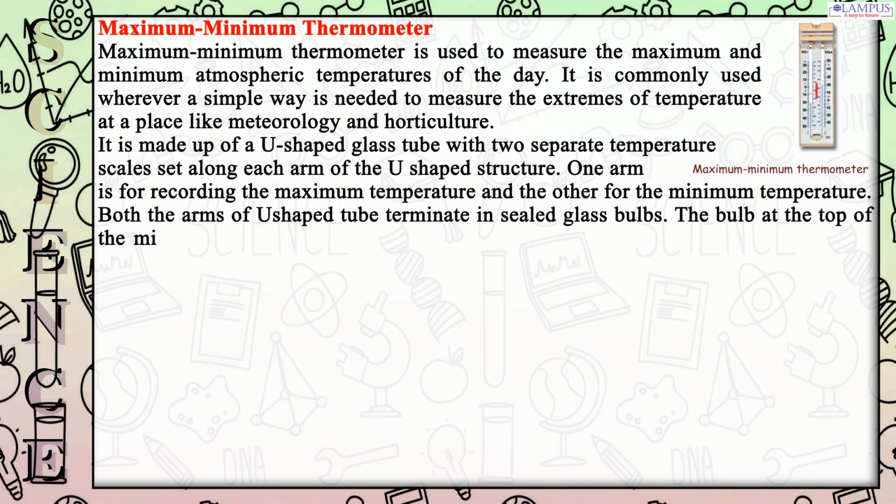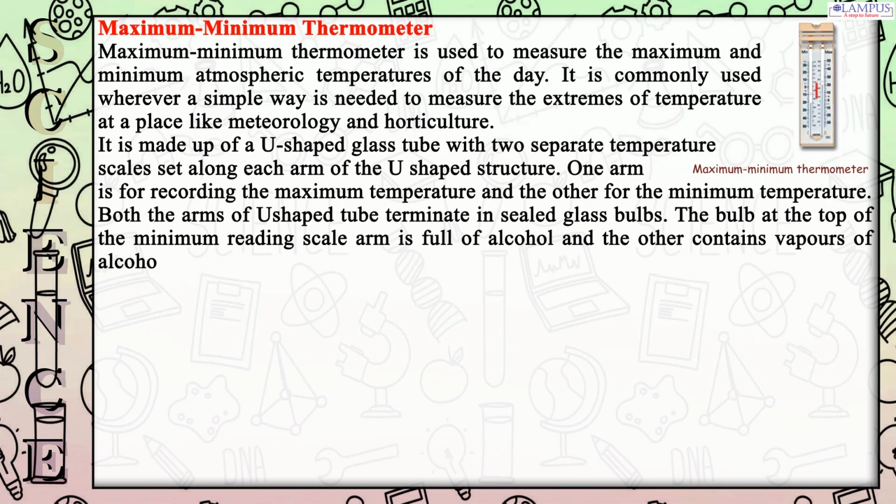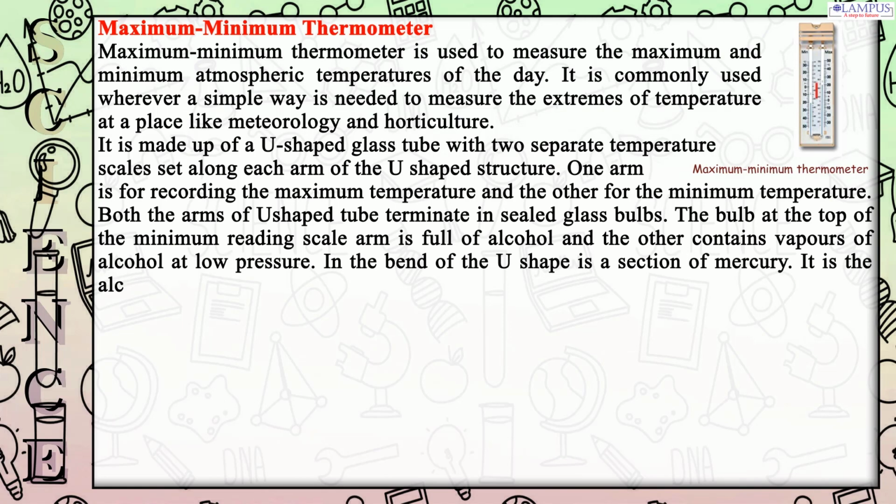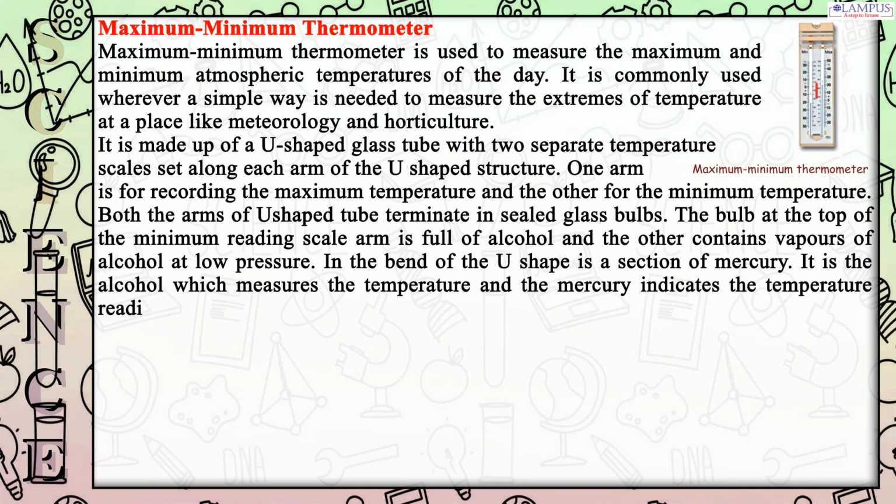The bulb at the top of the minimum reading scale arm is full of alcohol and the other contains vapors of alcohol at low pressure. In the bend of the U-shape is a section of mercury. It is the alcohol which measures the temperature and the mercury indicates the temperature reading on both scales.